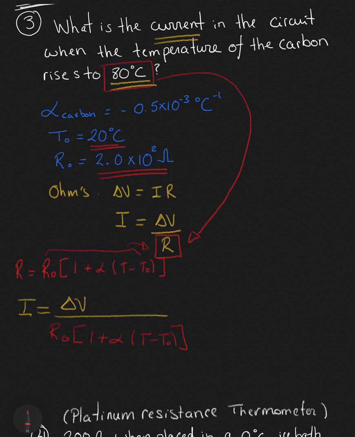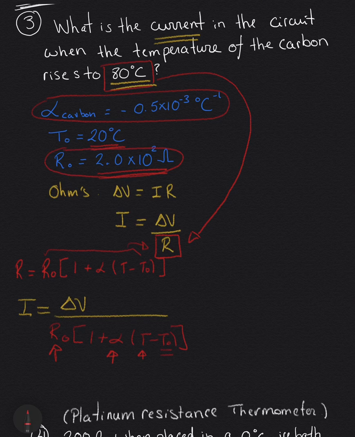Okay, so I'll remind you that here my T naught is 20 degrees Celsius, T will be 80 degrees Celsius, alpha is the value of carbon that I have given it on top, and then R naught is our 200 here.